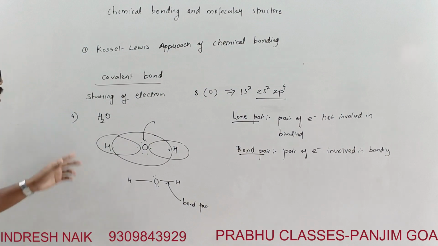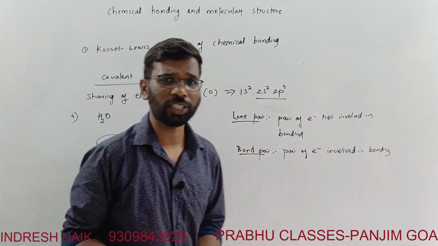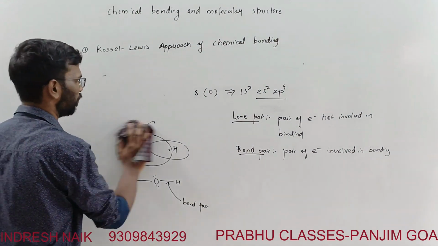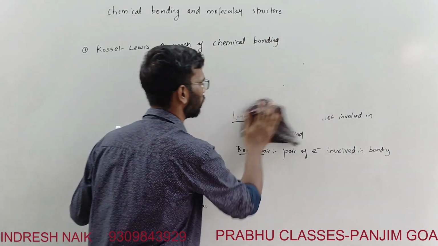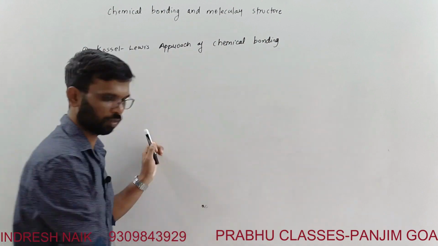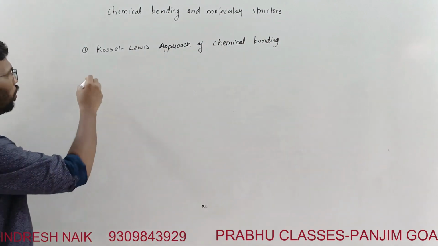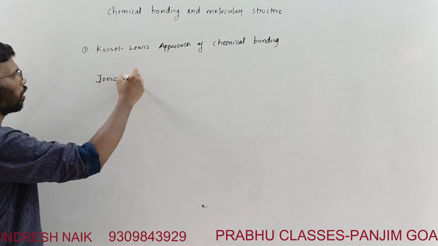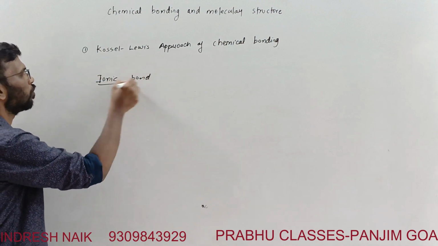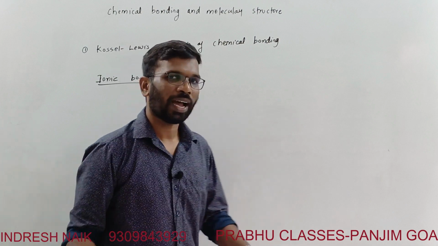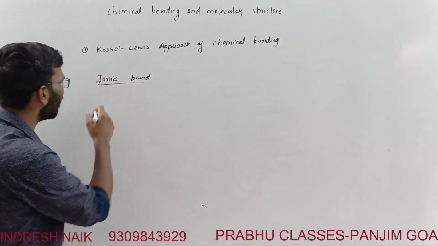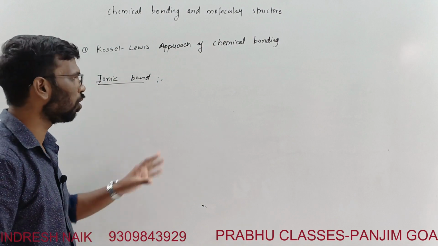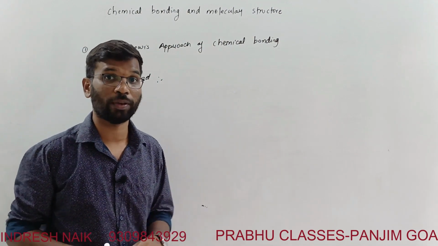With respect to the Kossel-Lewis approach, there are certain limitations. We'll discuss that later. Now let's discuss what an ionic bond is. An ionic bond is the complete transfer of electrons. This ionic bond is due to the transfer of electrons, a complete transfer.